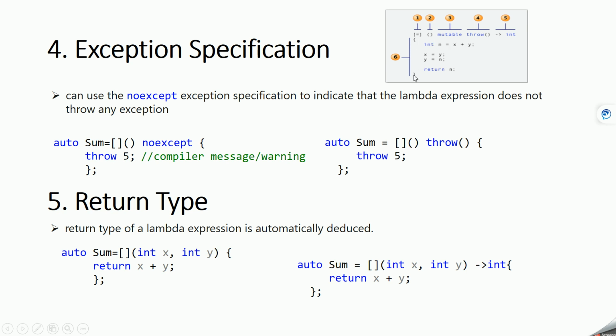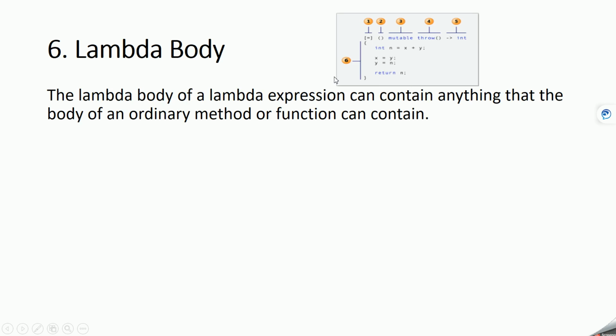Now let's see the body of a lambda function, which is declared inside this brace. The body of the lambda function is the sixth part of the lambda expression. It is similar to a normal function and it can access all the variables and ordinary functions that other functions can call. Basically, the lambda expression can have access to any argument or function that a normal ordinary function can access or contain. Now let's see what things the body of the lambda function can have.